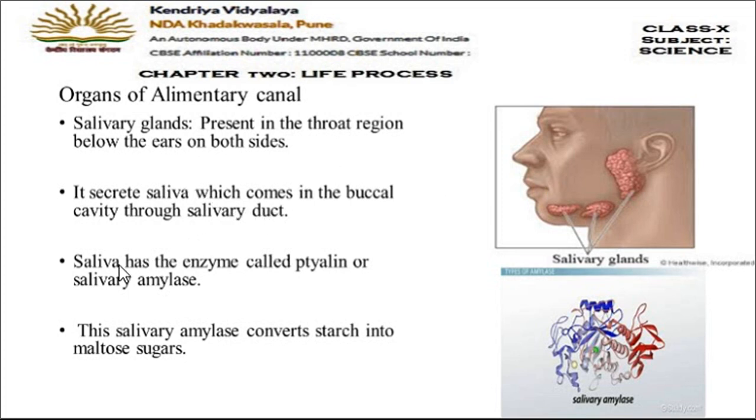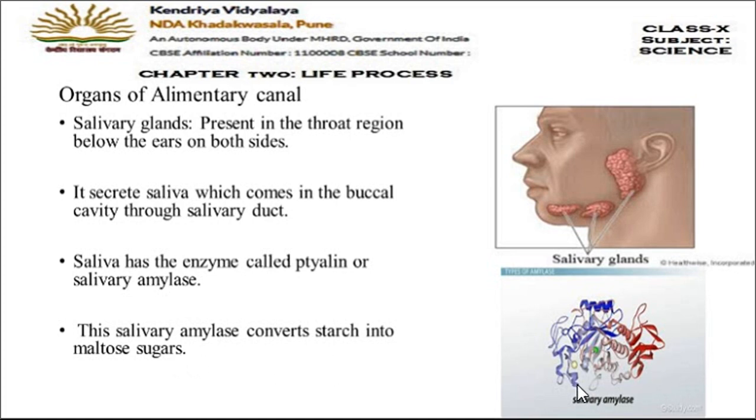Now this liquid which is present in the mouth, the saliva, has an enzyme present in it. Enzymes are the substances which increase the rate of reaction going on in the body. So saliva has the enzyme which is called ptyalin or salivary amylase. Now let us discuss what is the function of salivary amylase. Salivary amylase converts starch into maltose sugars. So we can say that digestion starts in the mouth itself.